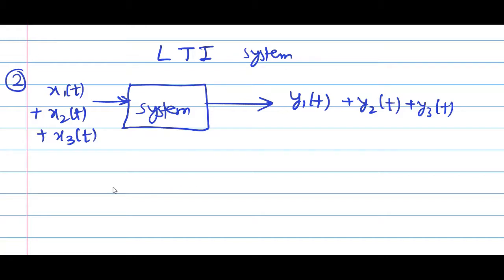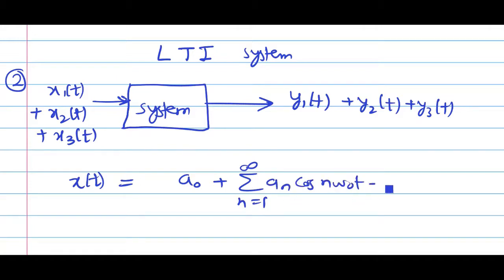So in Fourier series, what we are doing is taking one periodic signal x of t and representing the signal as a DC value plus some cosine terms plus some sine terms.